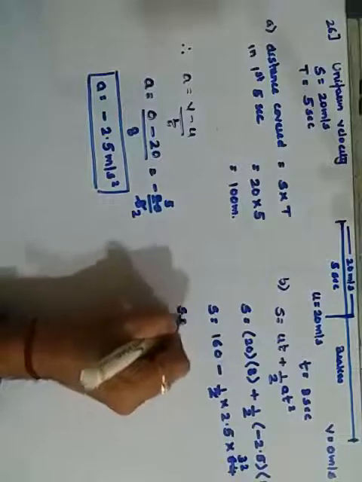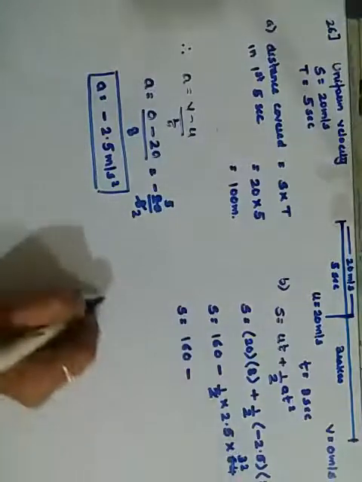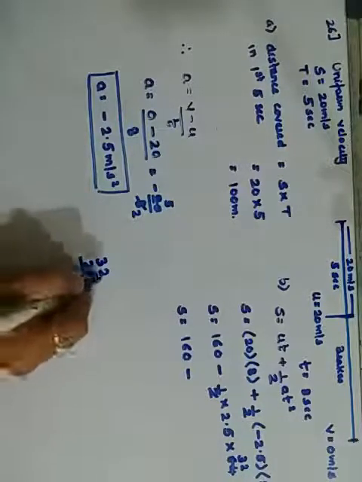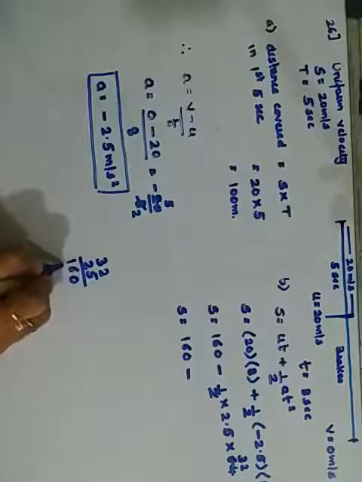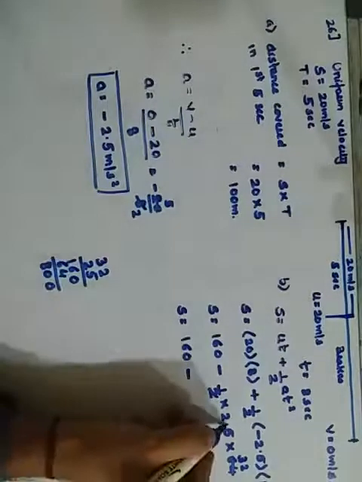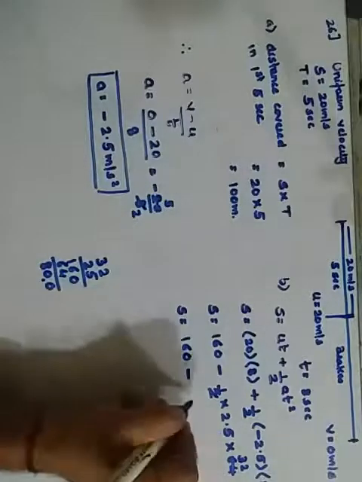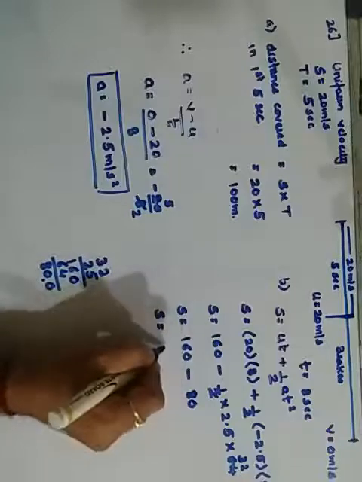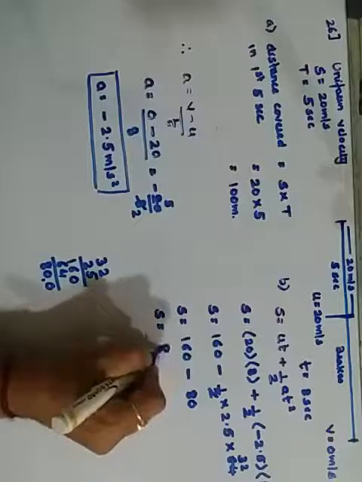So therefore S is equal to 160 minus, you have to multiply this 32 by 2.5, which becomes 80. Therefore S is equal to 160 minus 80, which gives you 80 meters.